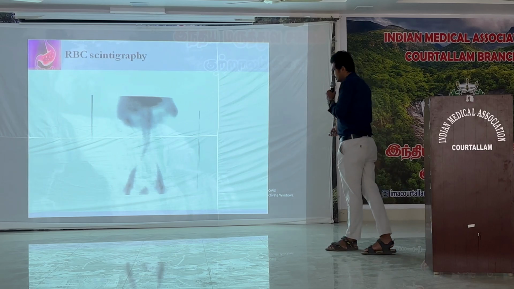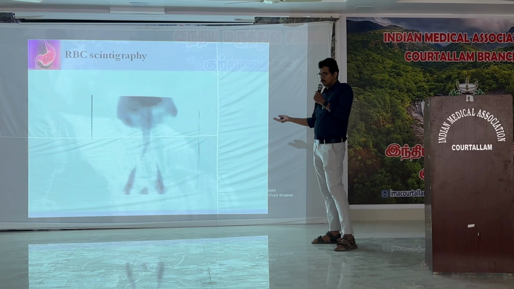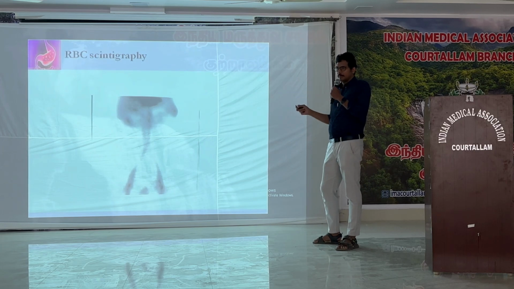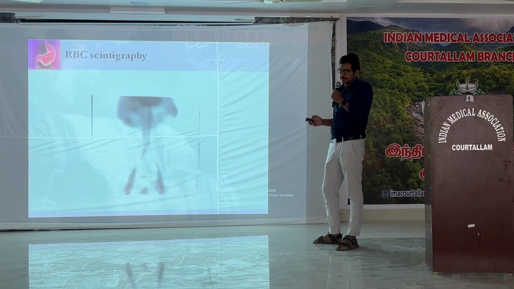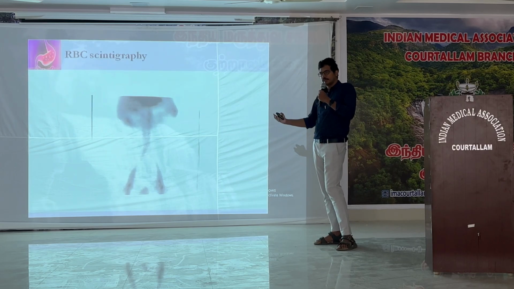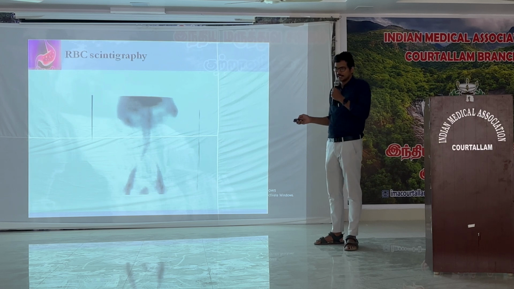When you do scintigraphy, it can pick up that the bleeding is in the right upper quadrant near the jejunum, or in the right lower quadrant near the ileum. That's the report they can give, but they cannot pick up the exact etiology with the RBC scintigraphy. But we can identify the location. After that, we can go forward with the laparoscopy or an intraoperative enteroscopy to find the exact reason.